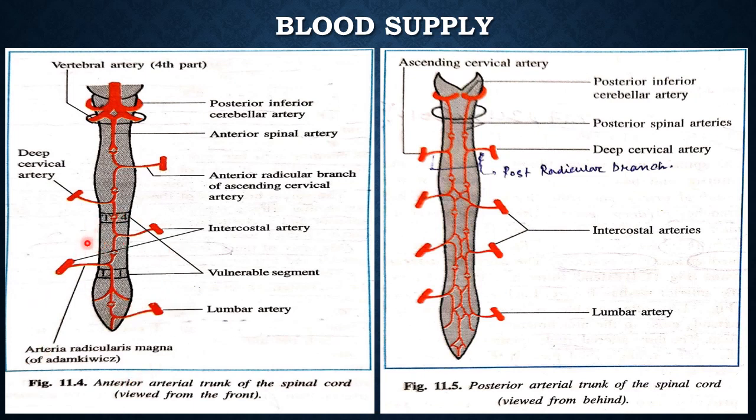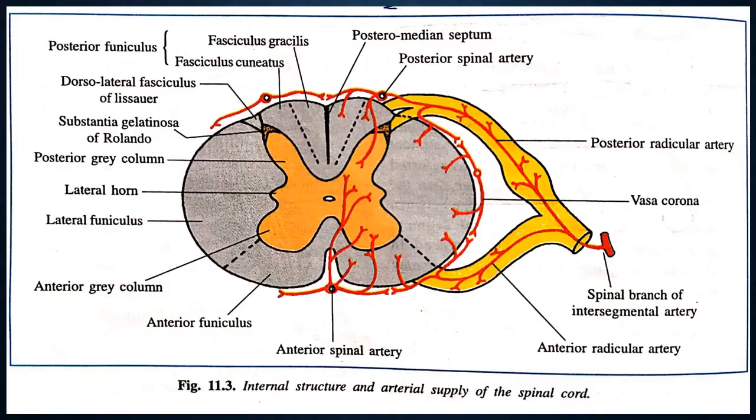Certain zones of the spinal cord, which are the meeting places of different major arteries, are very vulnerable to ischemia, because all the anastomoses are at the capillary level. So these are end arteries. Such vulnerable zones are mainly T1 to T4 and L1 segments. Next slide, it is very important.